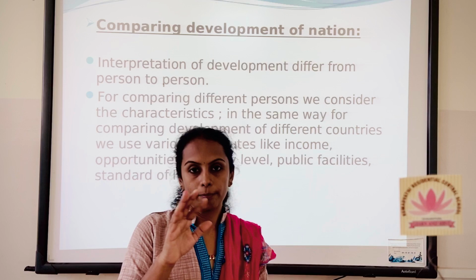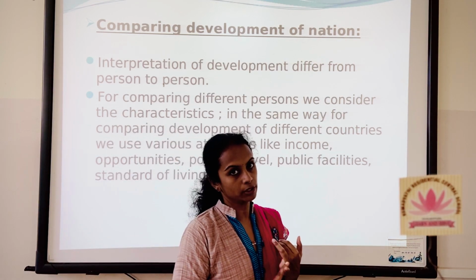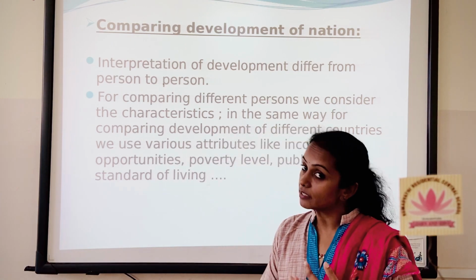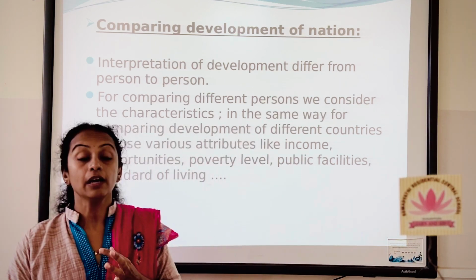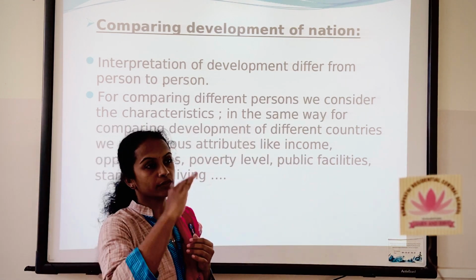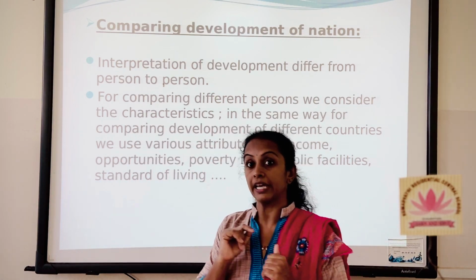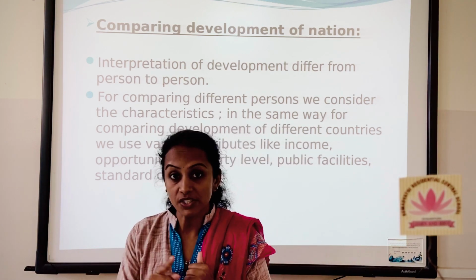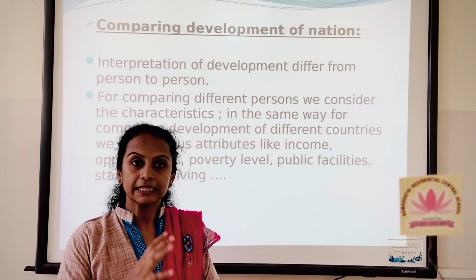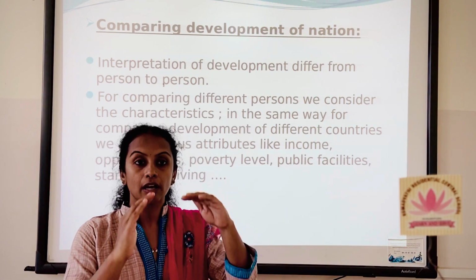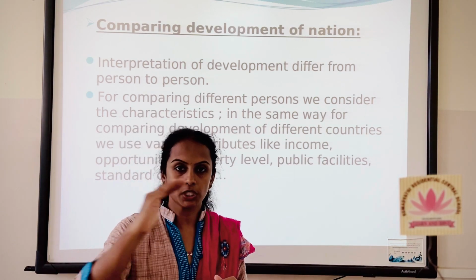In measuring a nation's development, we will consider the income level of the nation, the poverty level, basic facilities provided, industrial and agricultural development, whether the nation has a pollution-free or cleaner environment, and most importantly, whether the nation is concentrating on sustainable standards of living. These are the different criteria we will keep in mind while measuring a nation's development.